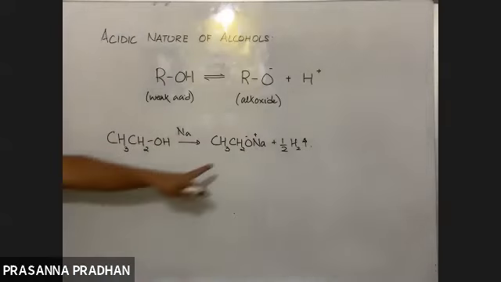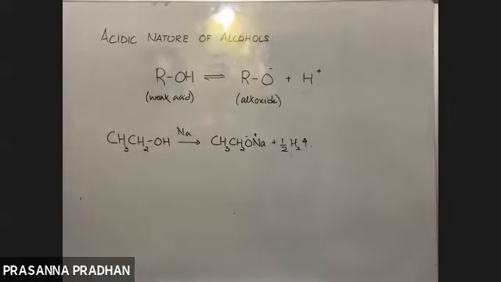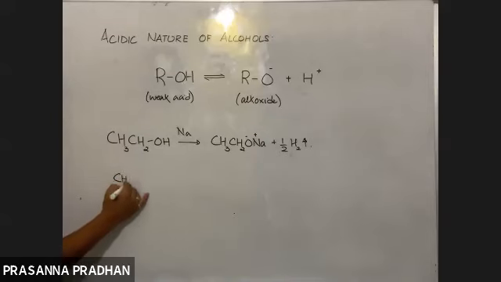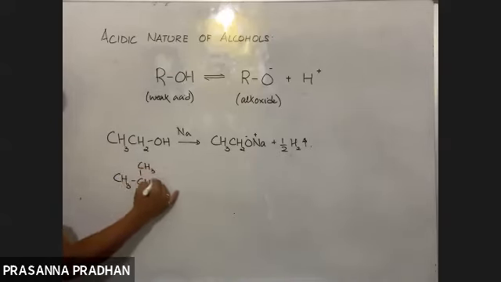What is the name of this salt? Which alkoxide ion do we have? Ethoxide. So it's known as sodium ethoxide. Very good. Sodium ethoxide. Good. Very good. Excellent. Okay, now you try to do this on your own.